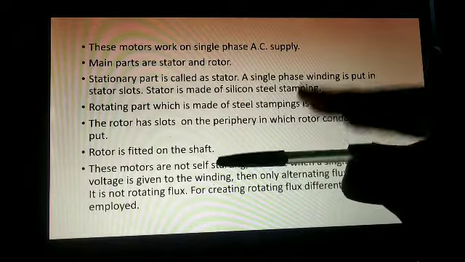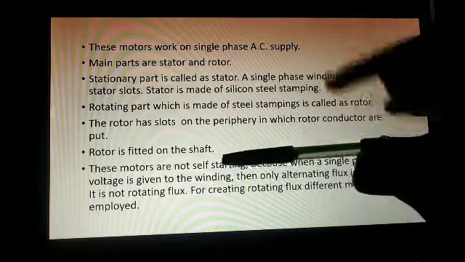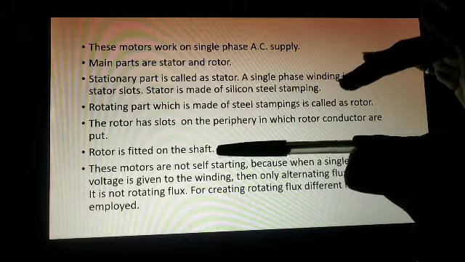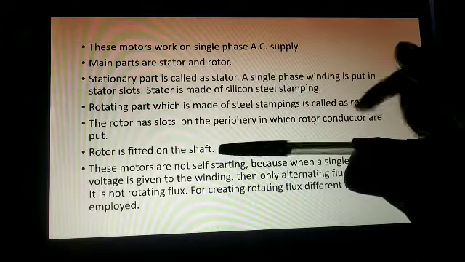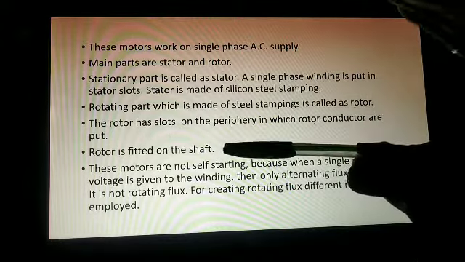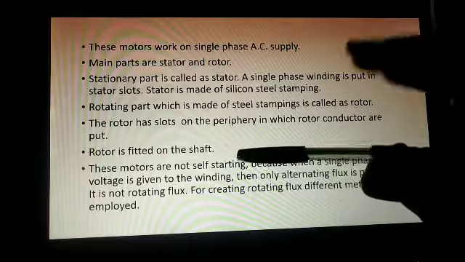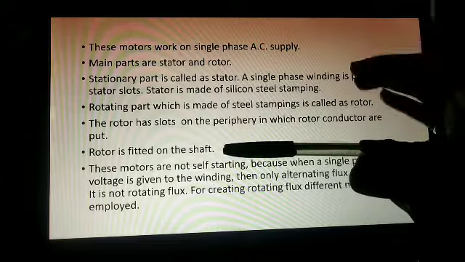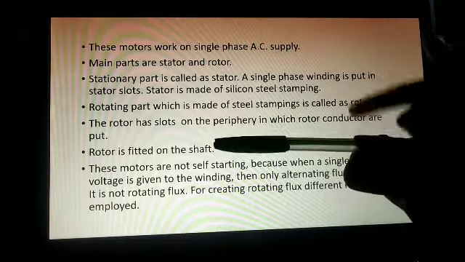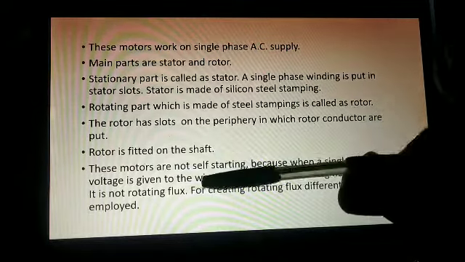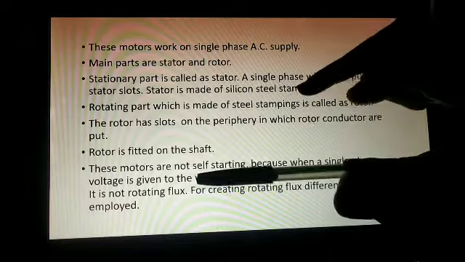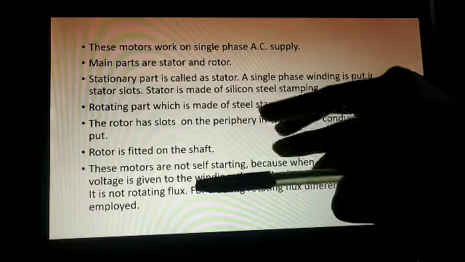Single phase supply, which is alternating, so it produces alternating flux, and we don't want alternating flux, we want rotating flux. So our single phase motor is not self starting, right? Clear? Why? Because we require rotating flux, but here due to single phase supply we are getting alternating flux. Due to that our rotor will not rotate.